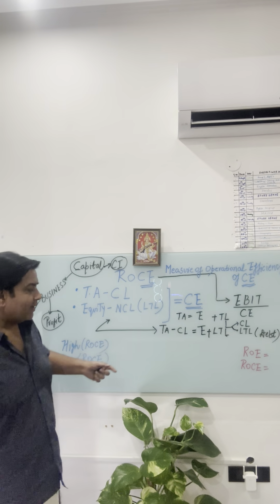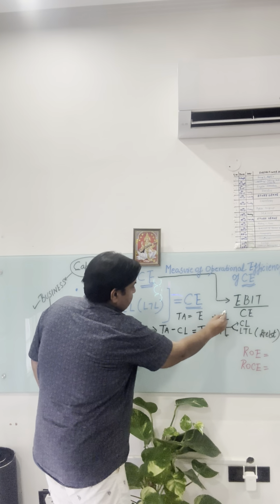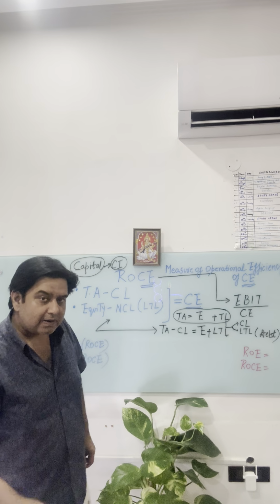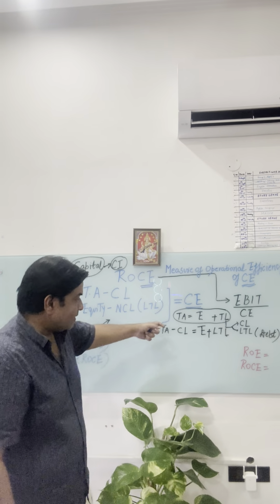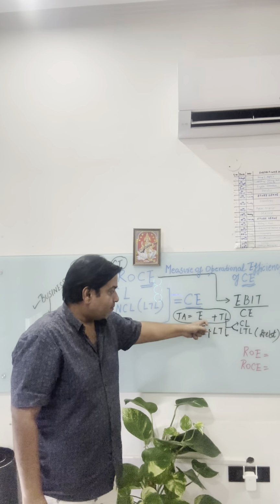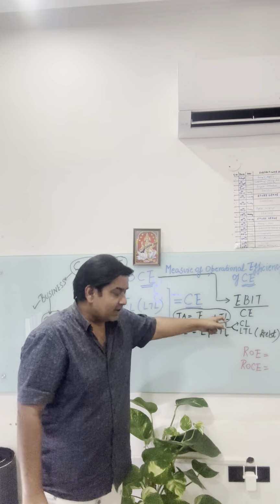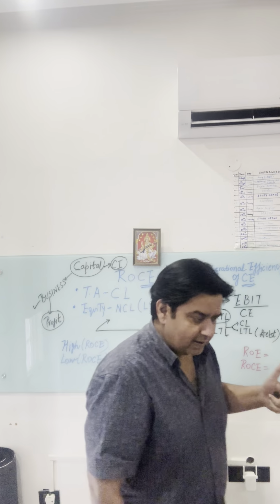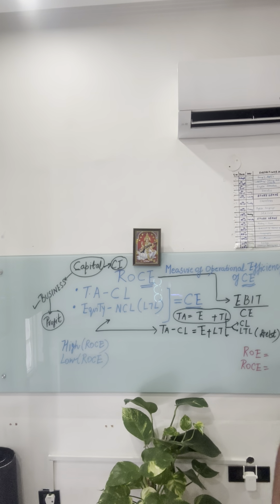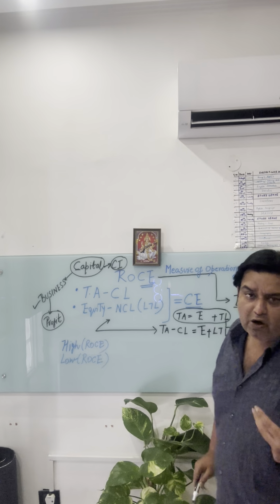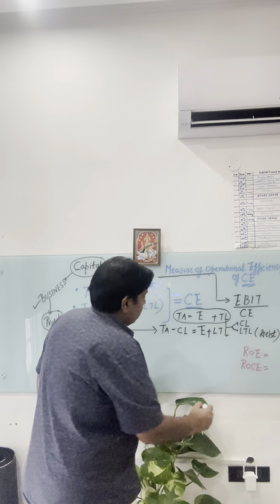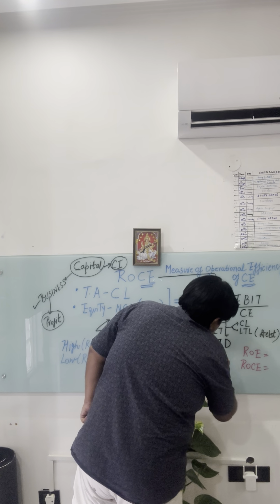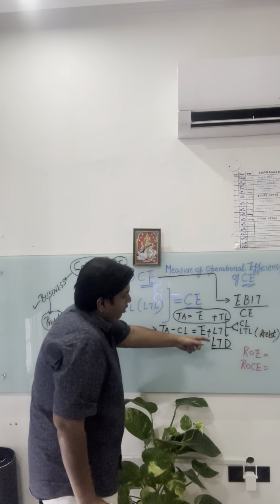Now we are very well acquainted with one equation of balance sheet. Okay, what is this balance sheet equation? That the left hand side of balance sheet equals the right hand side. On one side we take assets, and on other side we have equity plus total liabilities. In total liabilities there are two types of liabilities: current liability and long term liability. Current liability is one which is maturing, which has to be paid in 1 year, whereas long term liabilities is known as long term debt. So if you have taken a bank loan, okay, if you have issued debentures, all this will be covered under LTD, long term debt or long term liability.